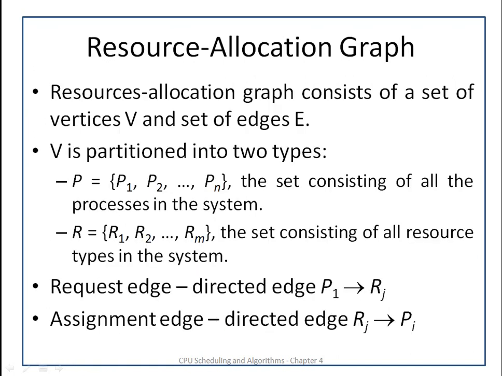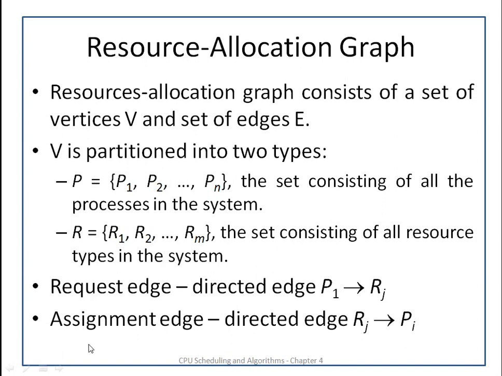Now we will see what is a resource allocation graph and how it helps to identify whether there is deadlock or not. The resource allocation graph consists of a set of vertices and a set of edges, denoted by V and E respectively. V is partitioned into two types, P and R. P is the set consisting of all the processes in the system and R is the set consisting of all the resources in the system.